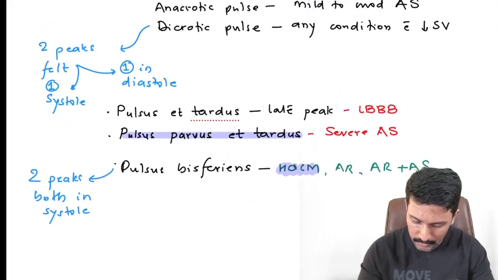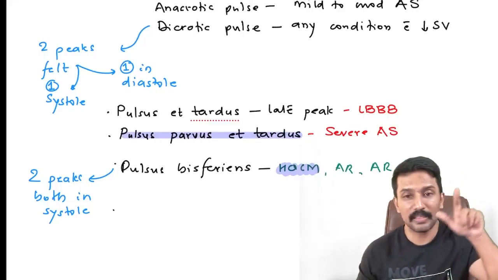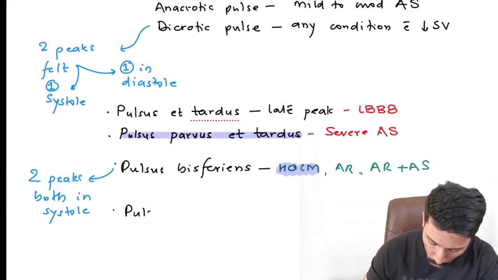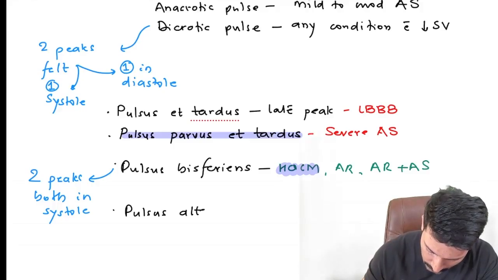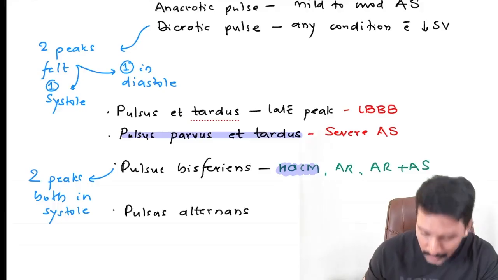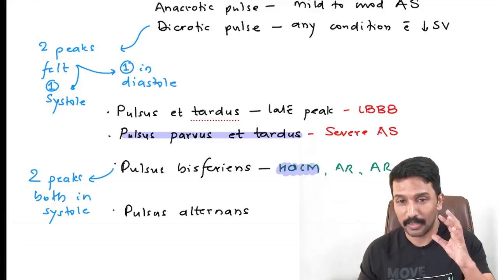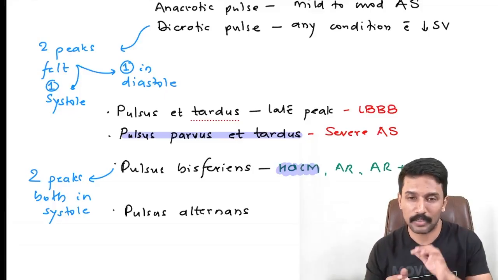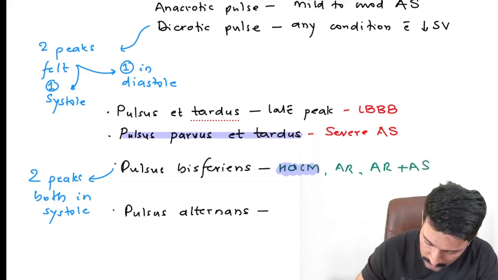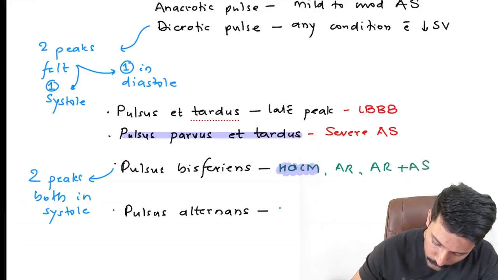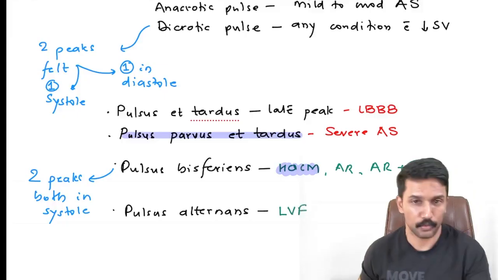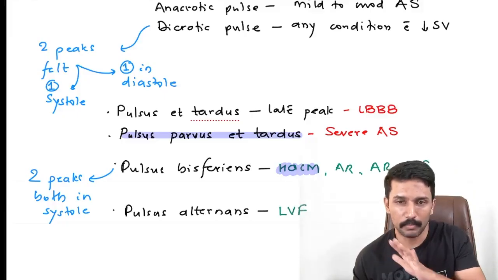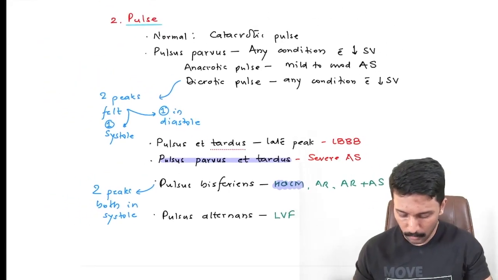Another type of pulse where the pulse peak keeps alternatively increasing and decreasing, which we call pulsus alternans. We have a similar ECG finding called electrical alternans, that is seen in patients with massive pericardial effusion, cardiac tamponade, not in patients with heart failure. Pulsus alternans is seen in left ventricular failure, where you have alternating small and large peak pulses. Okay, so that's about the pulse.